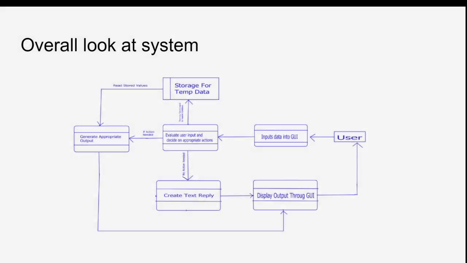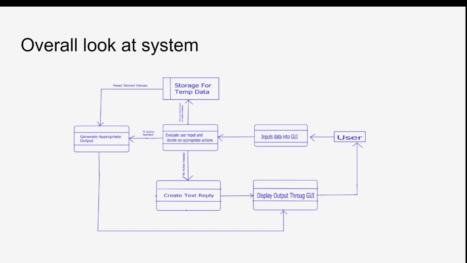So if we were to look at the system in its completeness, we have the user interacting with the GUI to input data, which feeds into the main Rasa server. The main Rasa server will then store data that's processed within the sentence. So our current model will save the sentiment analysis data. So it will look at how positive the message was, and it will also save the entities in the message.